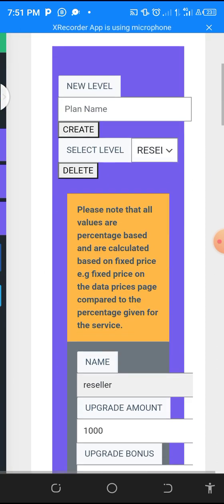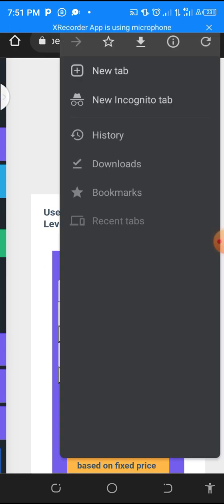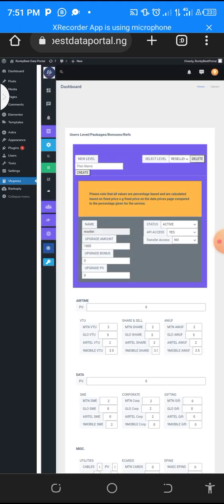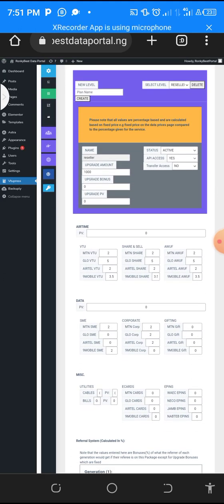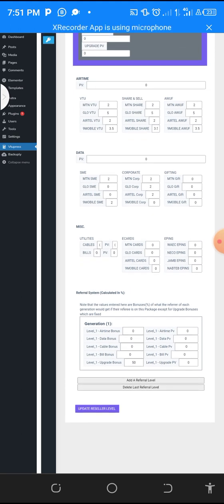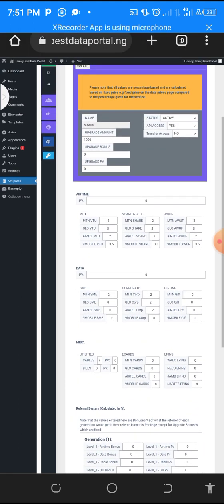Okay, it's going to be clustered together, so we're going to put it at desktop side, and then voila, you come down here. Now I said there was a part of this video that shows the user package upgrade fee, and I said we're still going to come back. So this is where I said we're still going to come back.